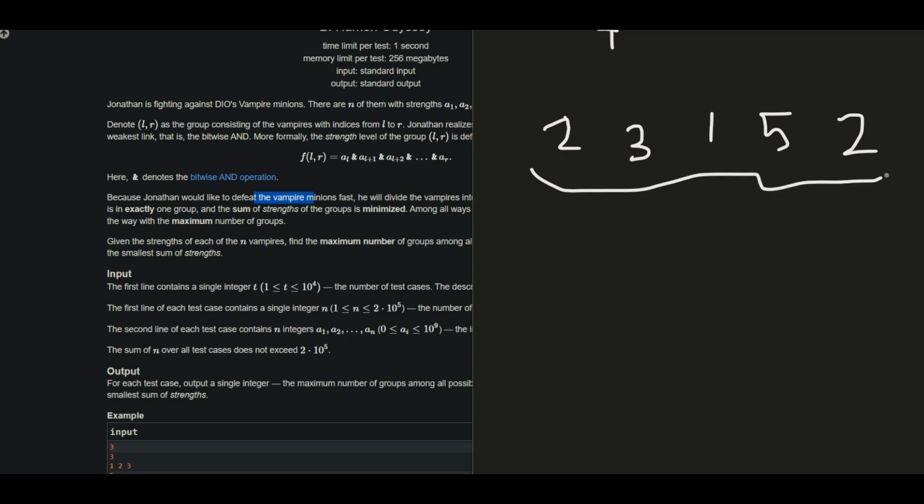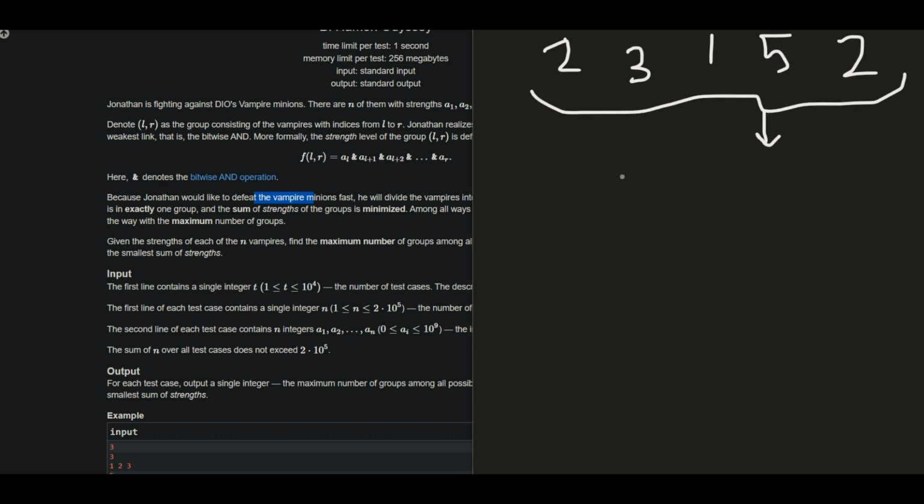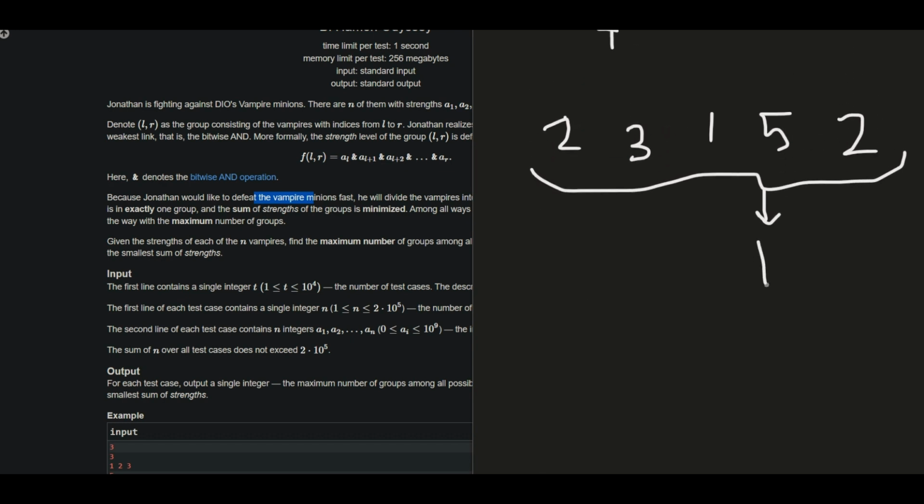I should take the AND value of all the elements in this array to get the minimum possible. Let me assume that value is equal to P. Can I break this array into smaller groups such that the sum of the bitwise AND of all these groups is equal to P?